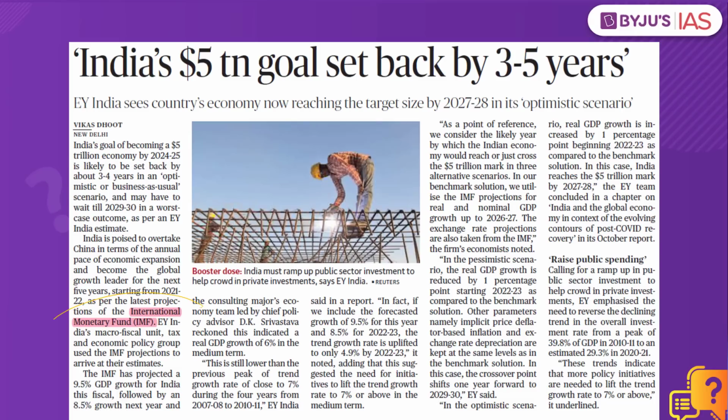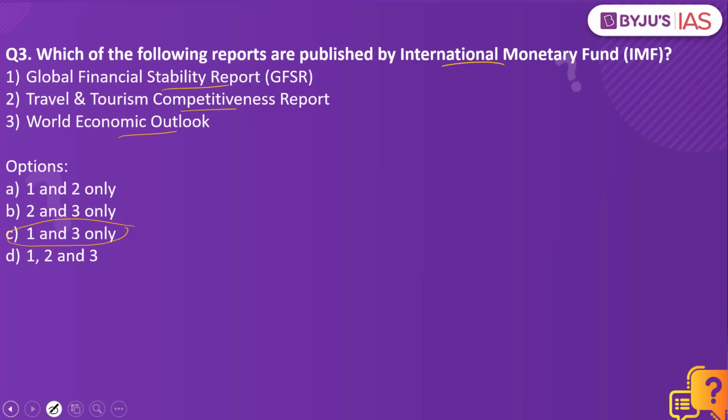Because this article here makes a mention of International Monetary Fund. When it comes to the International Monetary Fund, it releases a number of reports. Two such reports include Global Financial Stability Report and World Economic Outlook. As part of the assignment, you have to put in the comment section, are there any other reports or indices released by the International Monetary Fund?